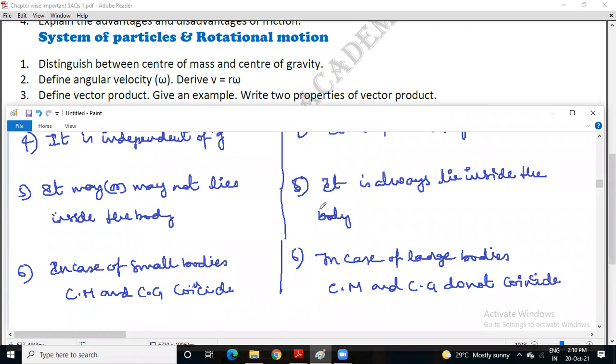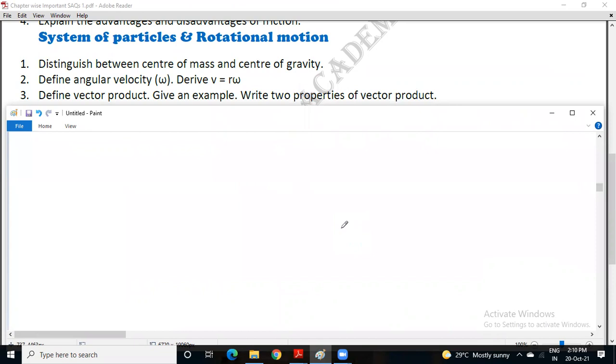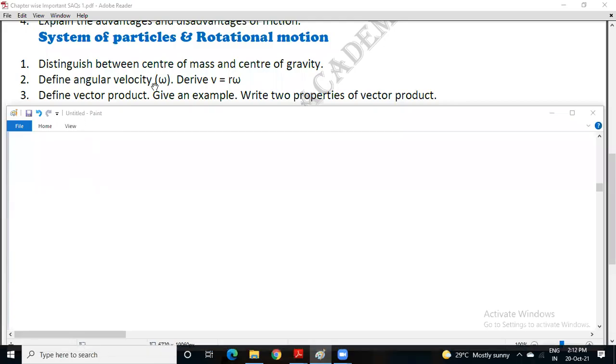So this is enough. Any valid 4 points are enough to write. Moving to the next question. Define angular velocity omega, derive v is equal to r omega.